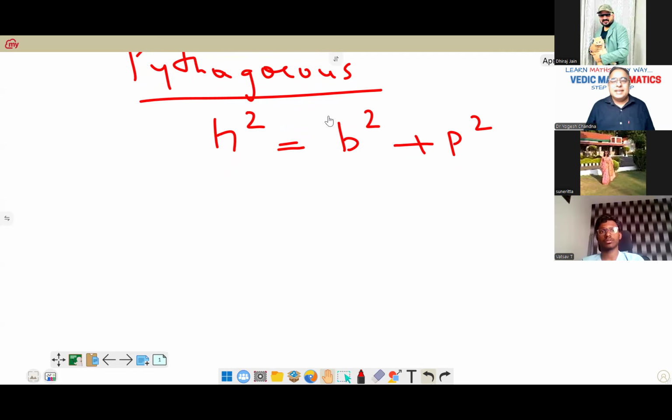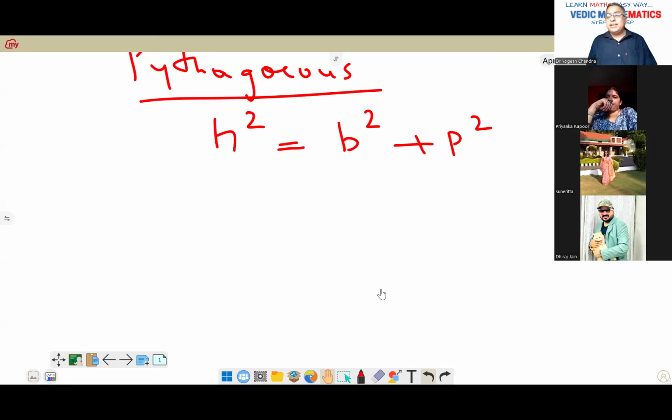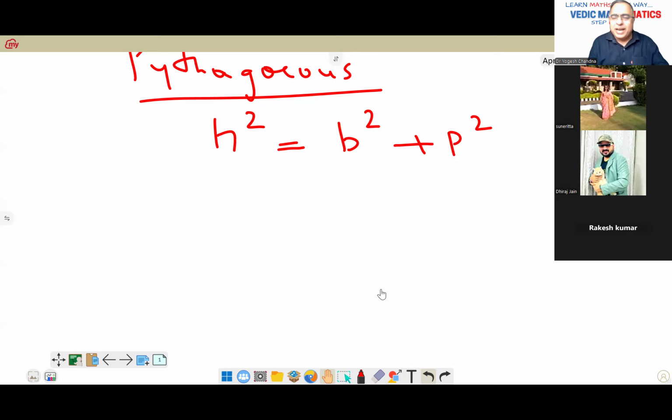Yes, sir. We can derive this using the similar triangle concept. Similar triangle concept, yes, you can derive it, but how was it initially thought about? That was with the help of squares. We can do it with geometry. There are ten different formats, but I'll tell you a very simple one.